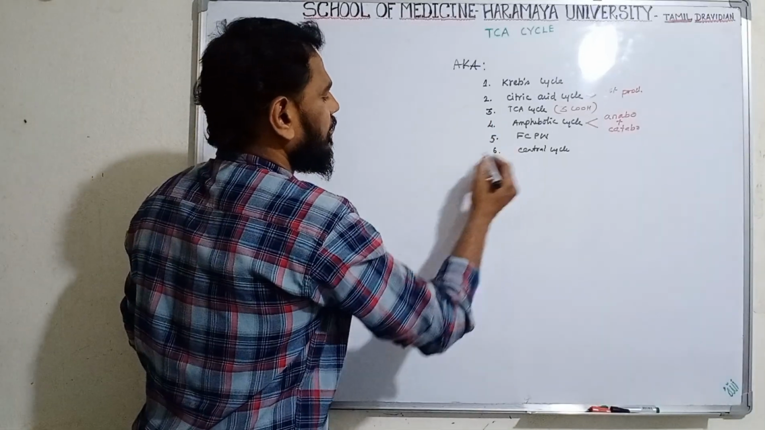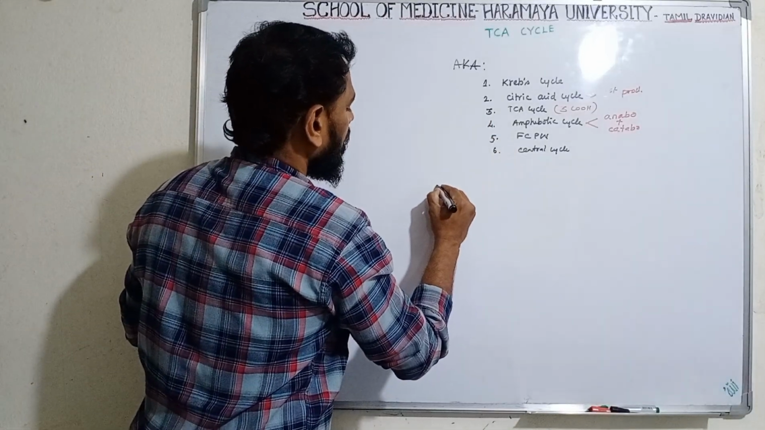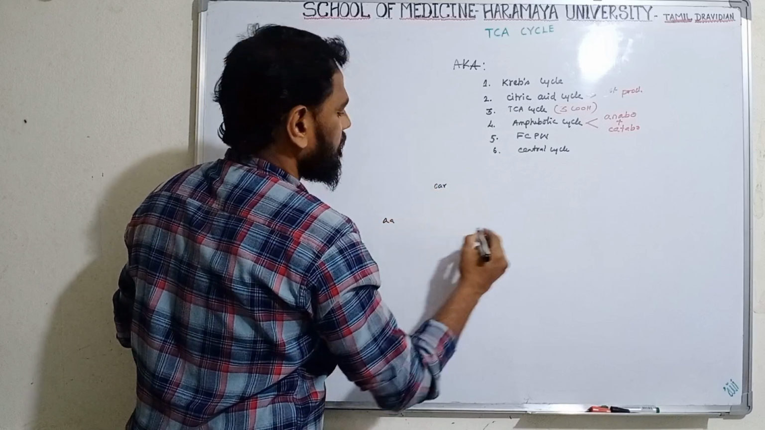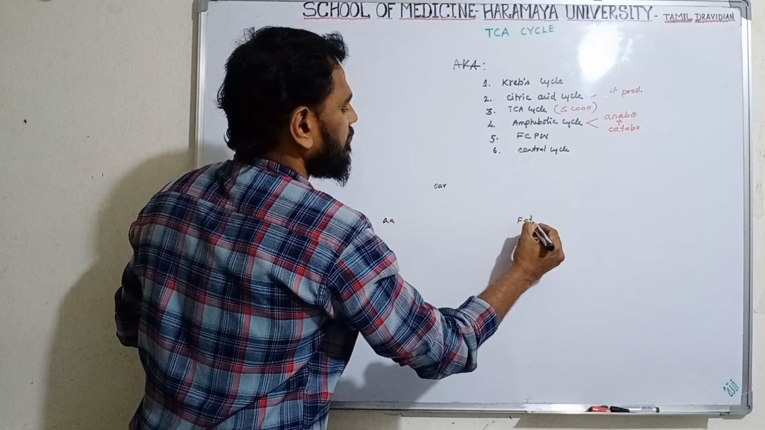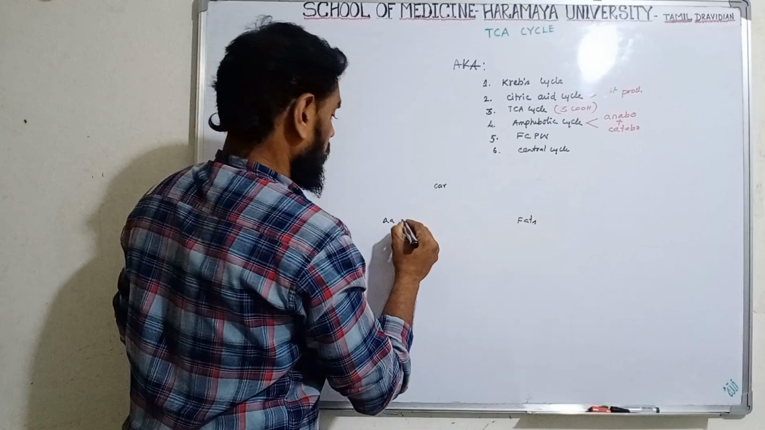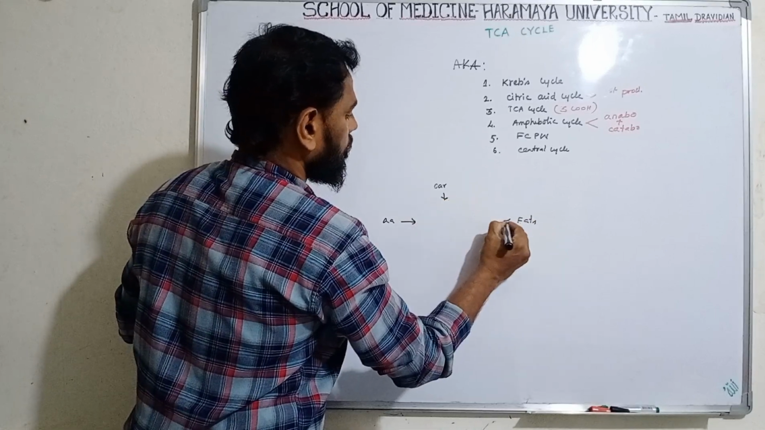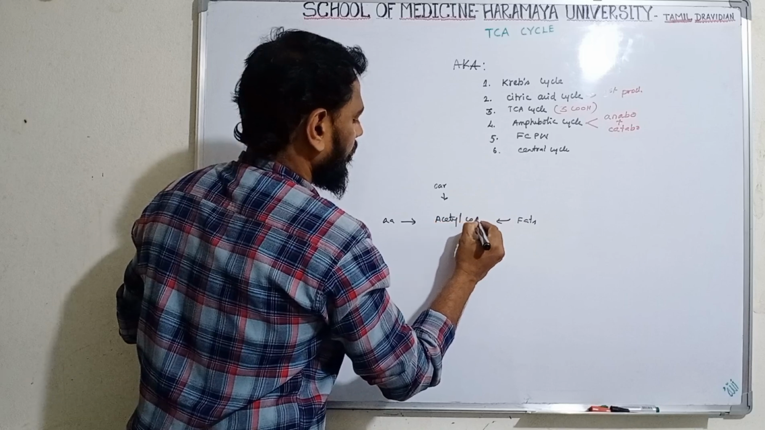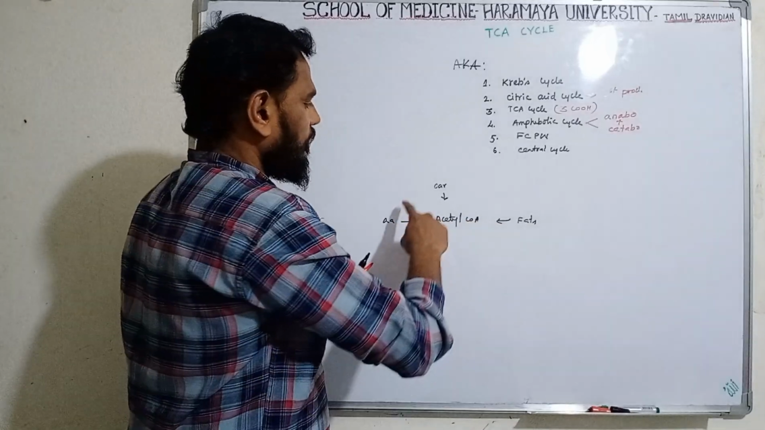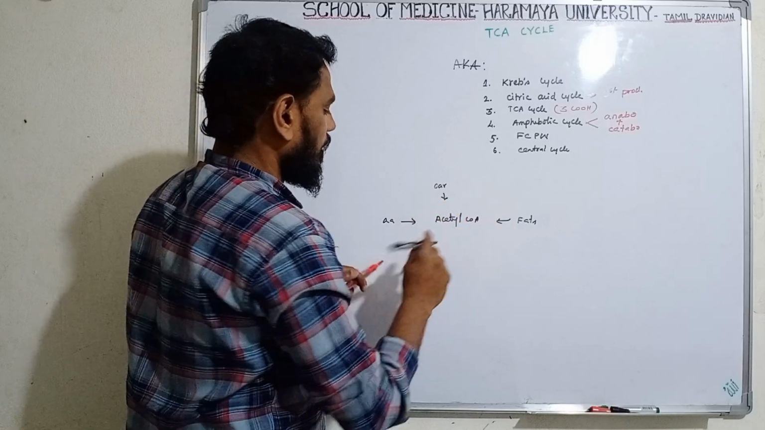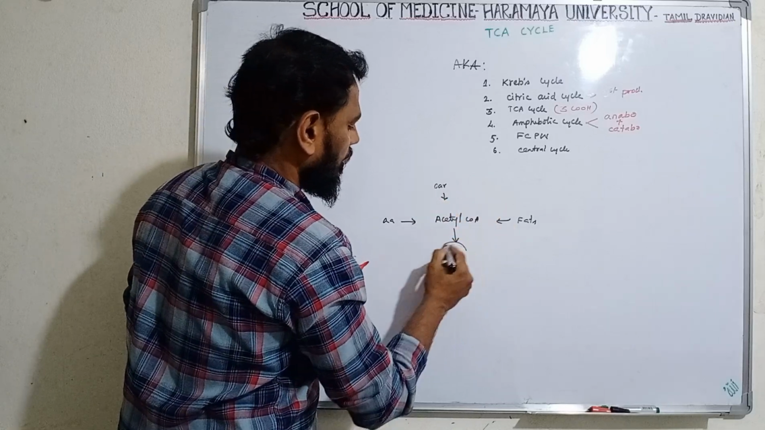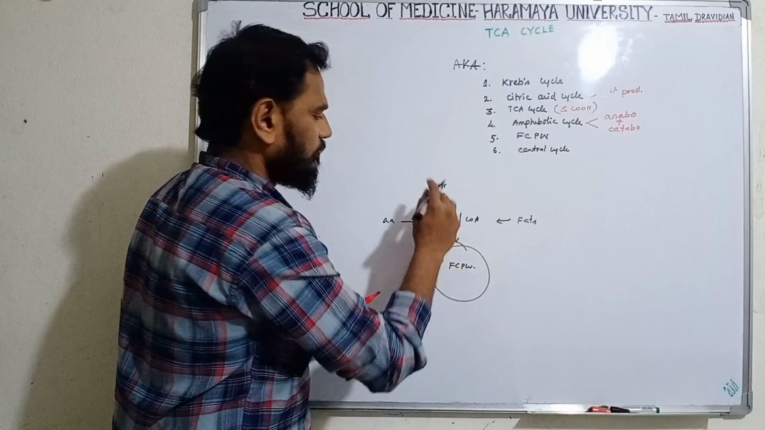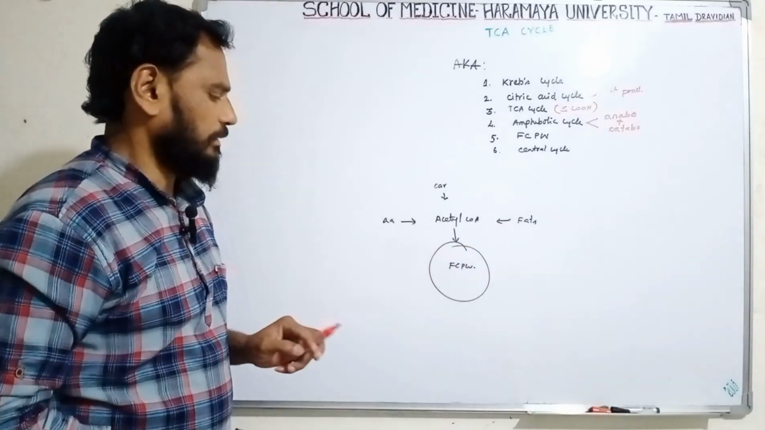And why is it called the final common pathway? Because carbohydrates, amino acids, fats finally and commonly produce acetyl-CoA. Now this enters one pathway, and that pathway is called the TCA cycle. That is called the final common pathway. So that is the TCA cycle.